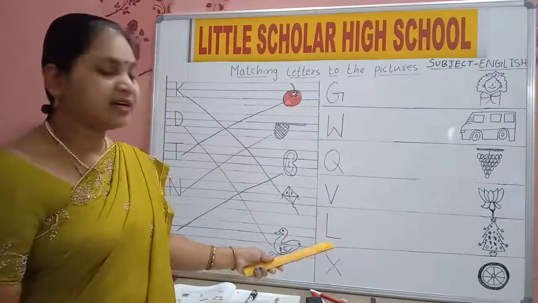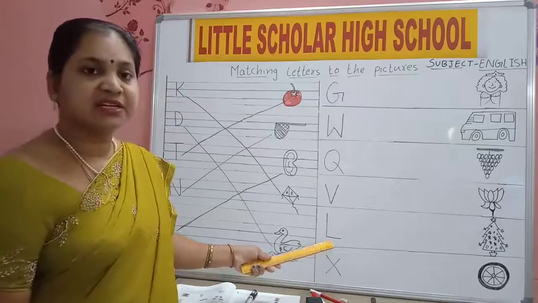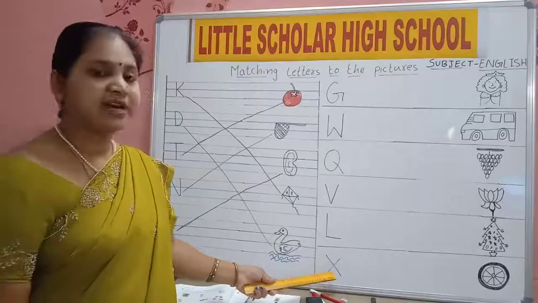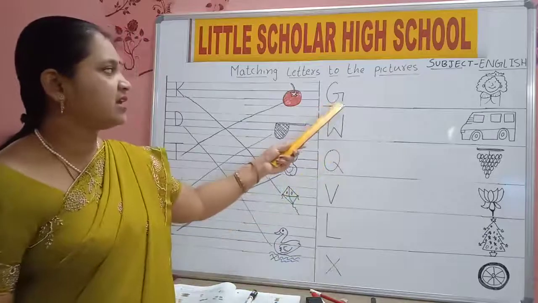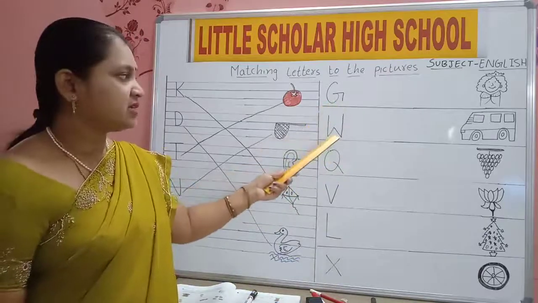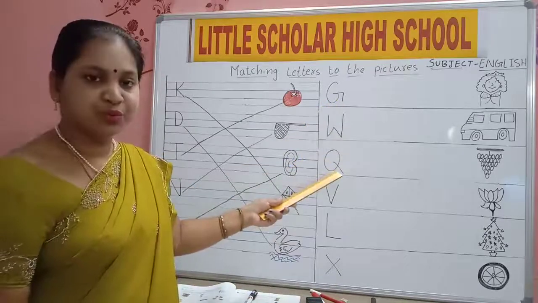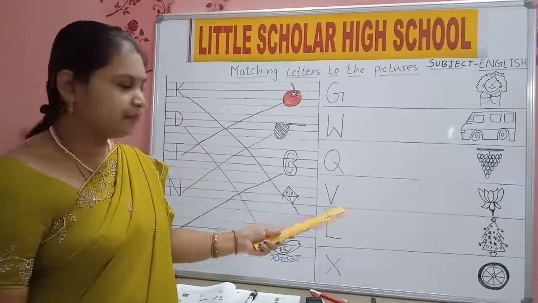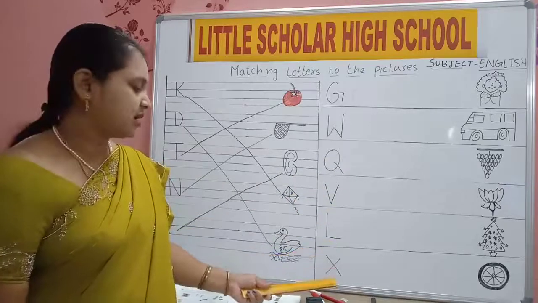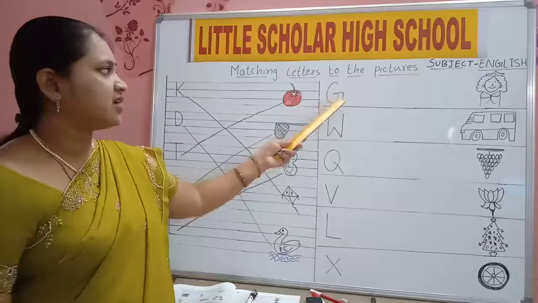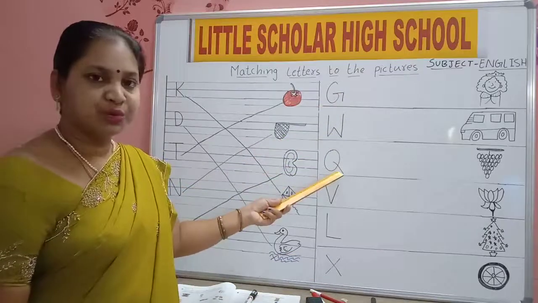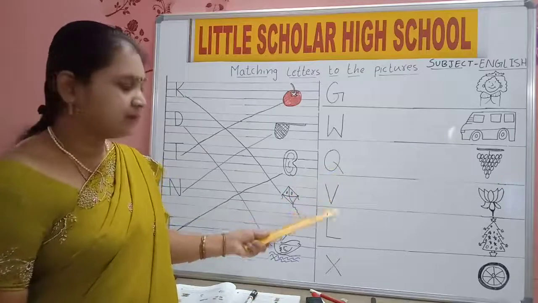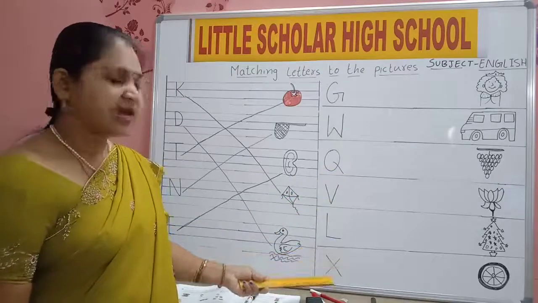V. And here L. Which letter? L. And here X. Which letter? X. Once again, G, W, Q, V, L, X.